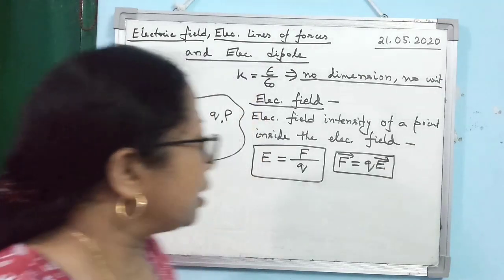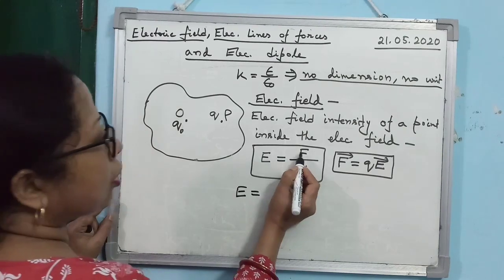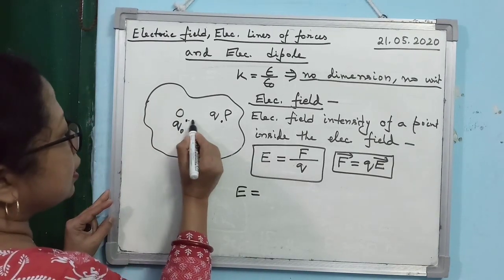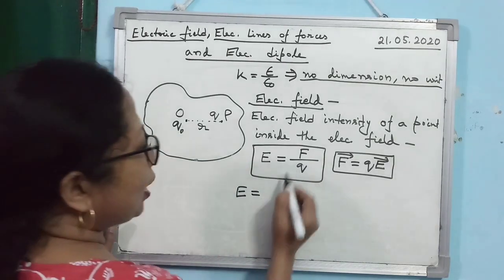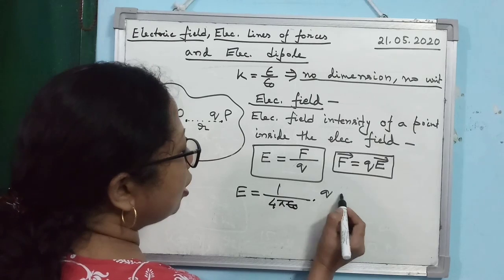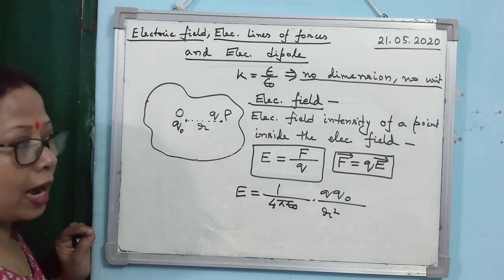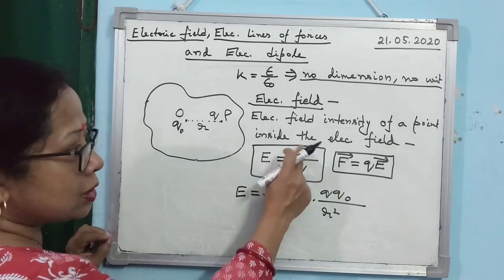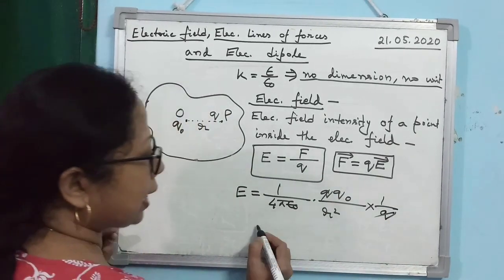Is that clear? Now you see, according to this relation, what are you getting? If you apply Coulomb's law, let us consider that this point P is at a distance R. Then what will be F? F will be 1 by 4 pi epsilon naught Q naught divided by R square. Isn't it? I hope you can remember Coulomb's law. This is F into 1 by Q. So you see Q gets cancelled.